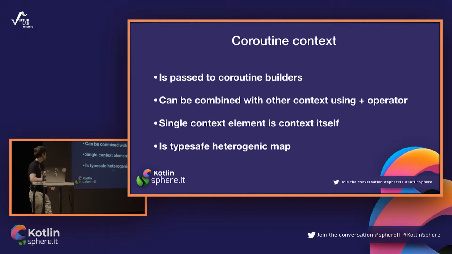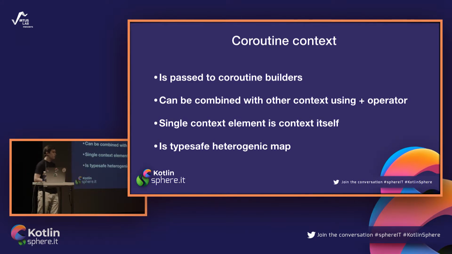What does it mean that it is heterogeneous? It's heterogeneous because it can hold values of multiple types. So for example, you can put in a single map dispatchers and some debug data like coroutine names. What does it mean to be type safe? It is type safe because when you are extracting an element from coroutine context, you have all information about its type during compilation time.